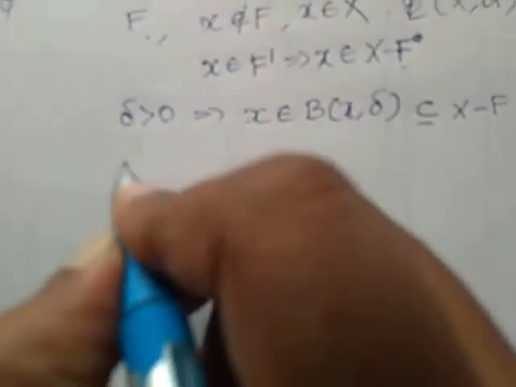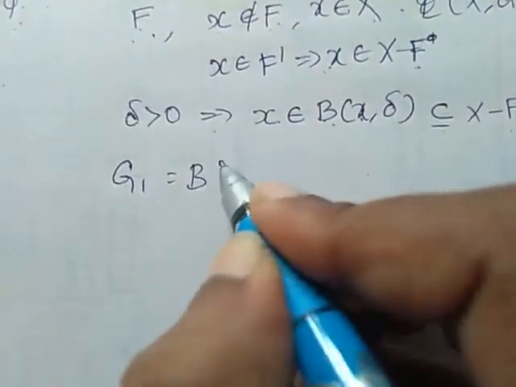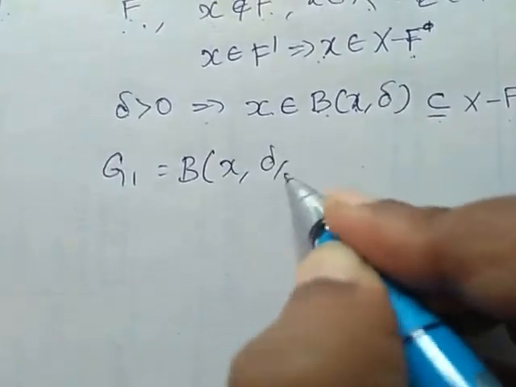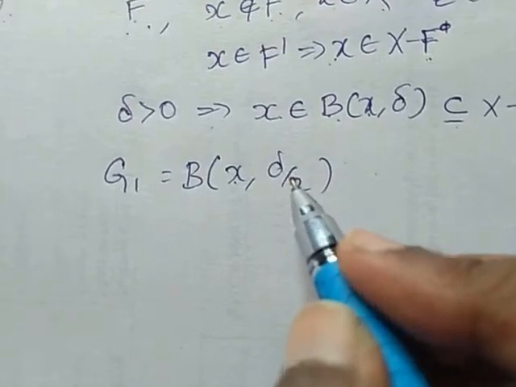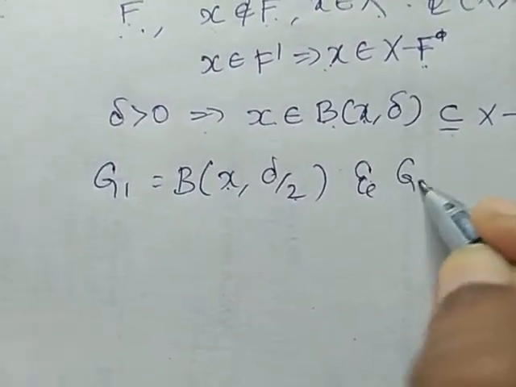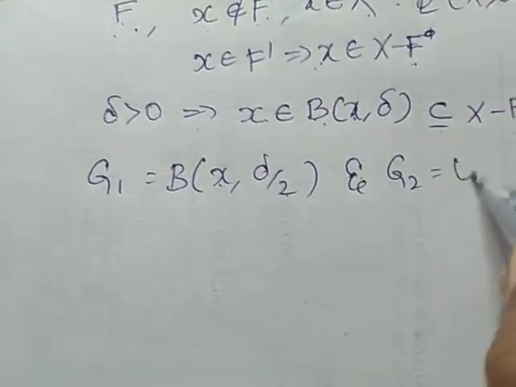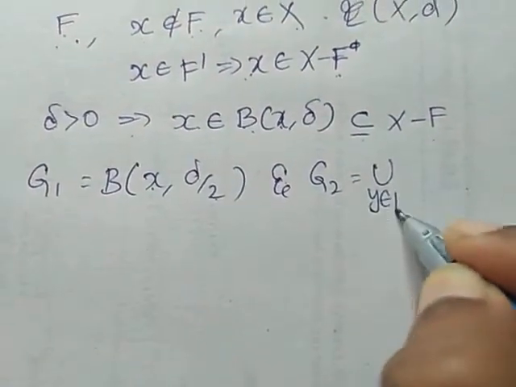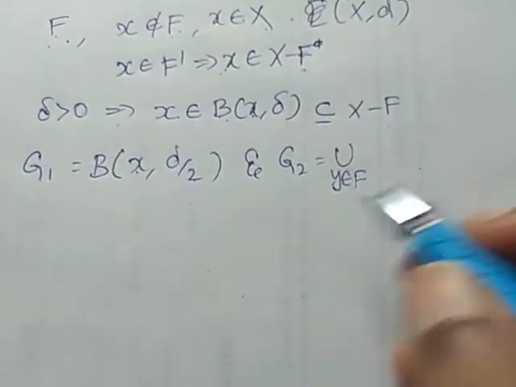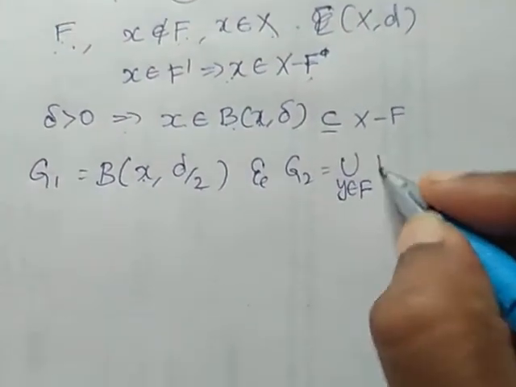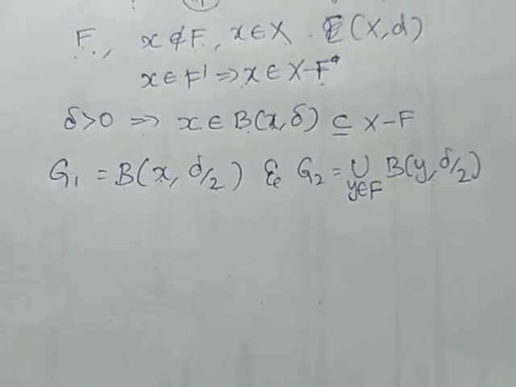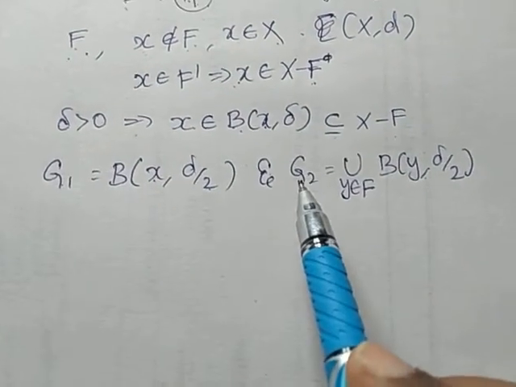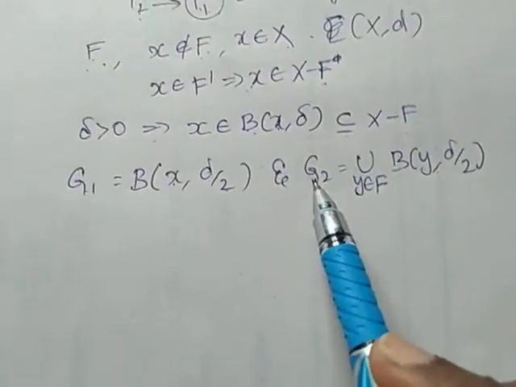Now I am going to define an open set G1 such that we are considering an open ball B(x, δ/2). X is the center, δ/2 is the radius of the open ball, and I am defining G2 as the union over y belongs to F of B(y, δ/2). And G1 and G2 are open sets.